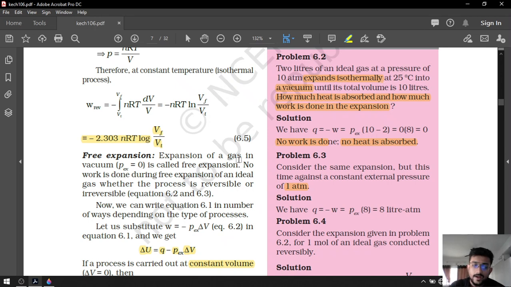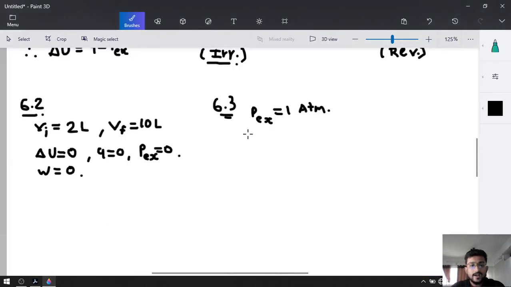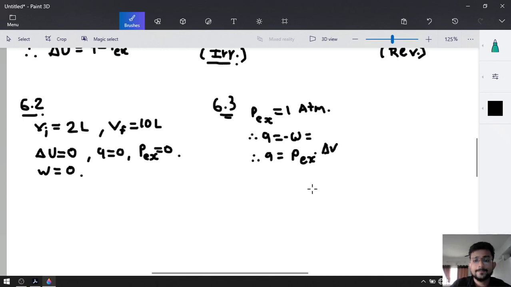It is isothermal, and for isothermal we know that delta U is equal to 0. That's why Q will be equal to minus W. And what is W? W is equal to minus P external into delta V. Minus minus will cancel out. That's why Q is P external into delta V.